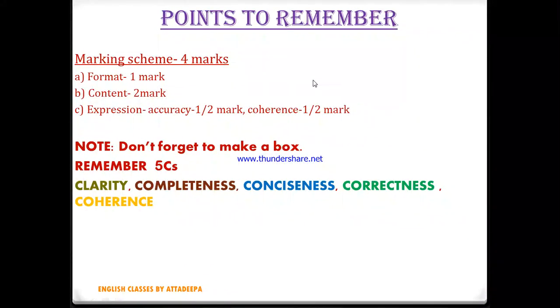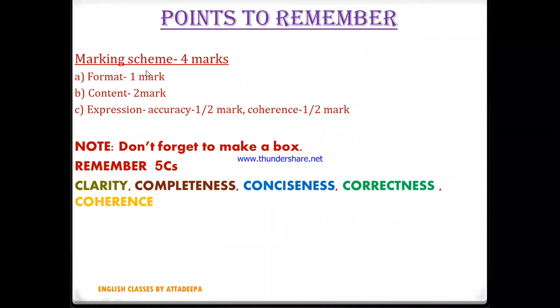Now, a few things you need to keep in mind while making any advertisement, so that you do not lose marks. Number 1, don't forget to make a box. Remember the 5 C's, as I told you in the previous video. Clarity: your advertisement should be clear, to the point, crisp and complete in information. Concise: it should be short, not very long. Correctness: it should be correct. And coherence: everything should be in sequence, with no abruptness. Also remember there is a word limit for an advertisement, it is 50 words.